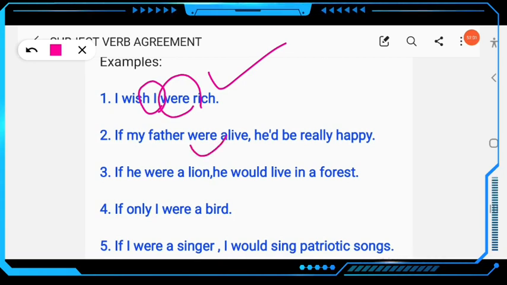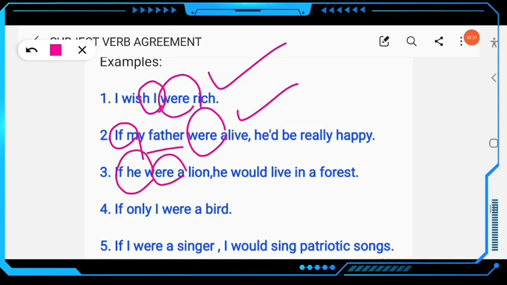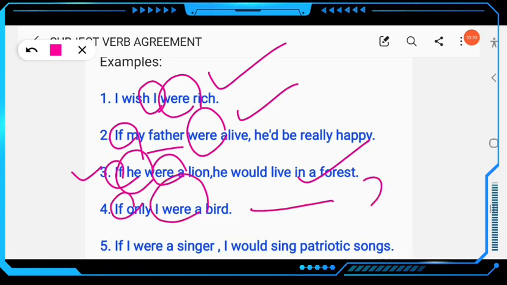If my father were alive, that means my father has already died. If my father were alive, he would be really happy. Were, not was, because here if is used. If he were a lion, he would live in the forest. Were, not was, because here if conditional clause is used. If only I were a bird, I would like to fly in the sky. If clause is used, so you have to use were, not was.